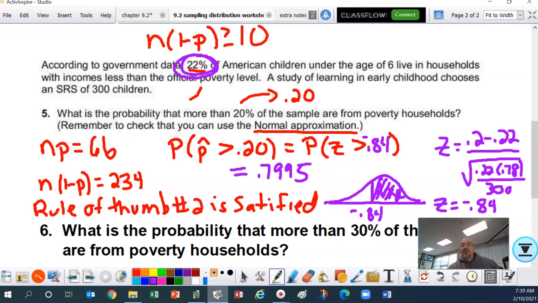So the question is, what is the probability that more than 20% of the sample are from poverty households? We would use the question to help answer it. The probability that more than 20% of the sample proportion are from poverty households is approximately 80%, or 0.7995.